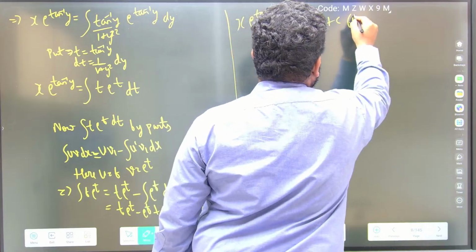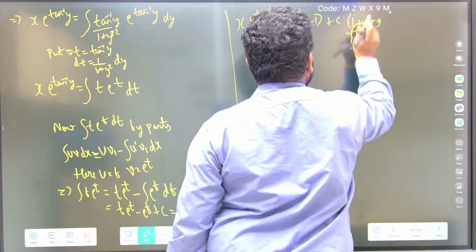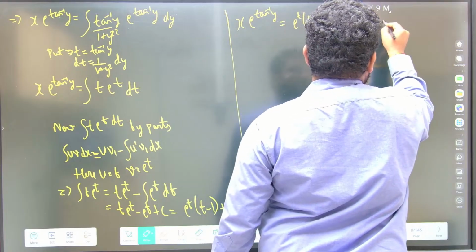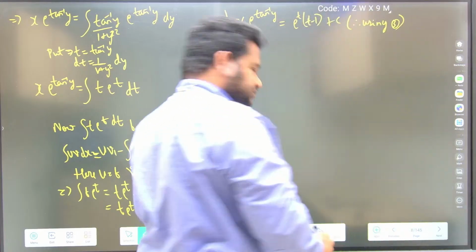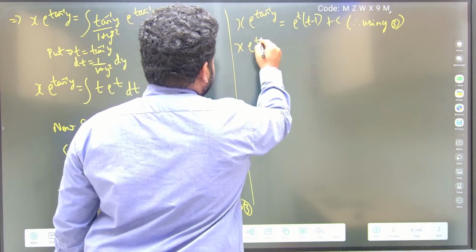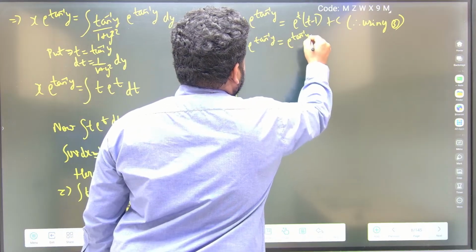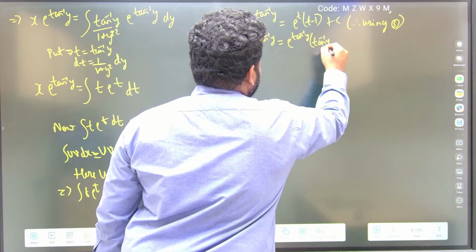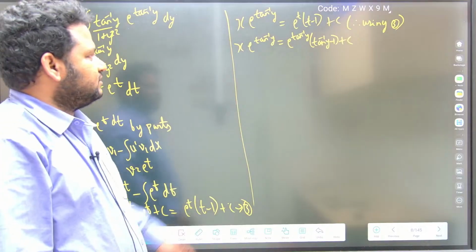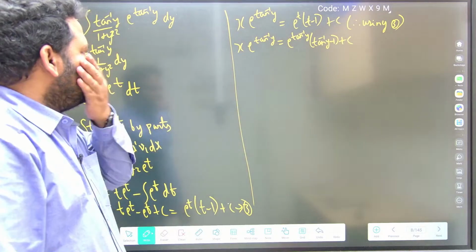You should write the reason: therefore using the result 3. This is what we got here. Now what should I do? Let us put back the value of t. X into e power tan inverse of y is equal to e power tan inverse of y into tan inverse of y minus 1 plus c. This is what I will be having.